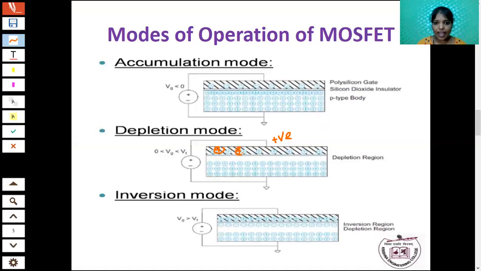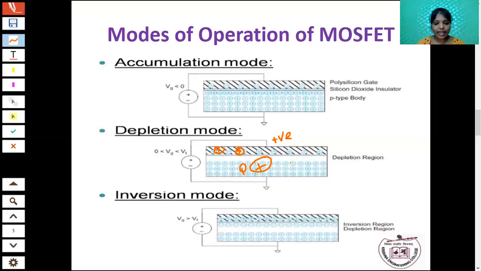Here it is a p-type substrate. What is a p-type substrate? The majority carrier is holes. You know that like poles always repel each other, and opposite poles always attract each other. Here both are positive, so the holes in the p-type region are repelled away from the silicon dioxide layer.